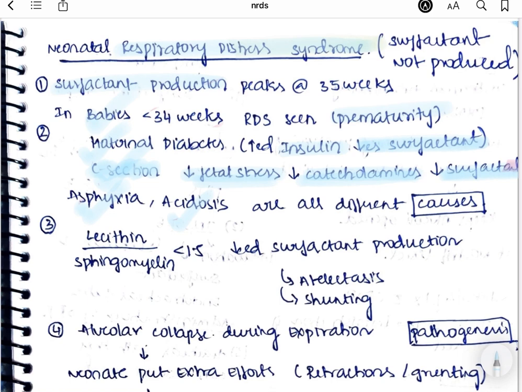If we summarize the different causes, one is prematurity. The surfactant production peaks at 35 weeks of gestational age. Right? So a baby born before 34 weeks, remember this, before 34 weeks of gestational age, you can see respiratory distress syndrome. And also if the mother has diabetes, and also if the baby is taken out by LSCS, right? Because of the decreased stress and decreased release of catecholamines, you can see decreased surfactant production, and other things like asphyxia and acidosis, right?